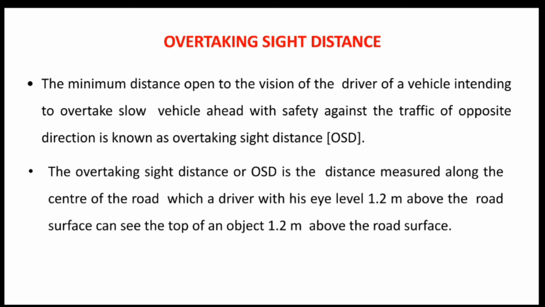And OSD is the distance measured along the center of the road, which a driver with his eye level at 1.2 meter above the road surface can see the top of an object with the 1.2 meter above the road surface.